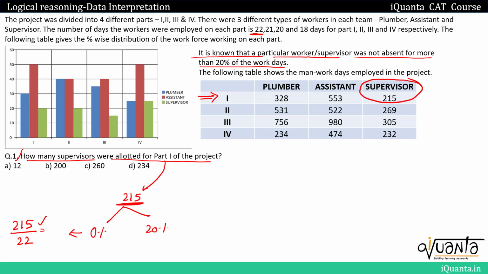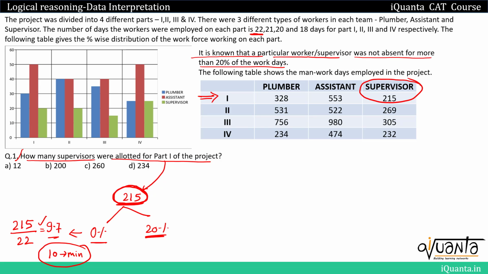When we calculate it with 0% absenteeism, it will be approximately 9.7. But the number of supervisors can never be in decimals, it has to be an integer. So a minimum of 10 supervisors must be there to finish this in 22 days. Now when we take the case of 20% absenteeism, in that case also the total work is 215 man days.